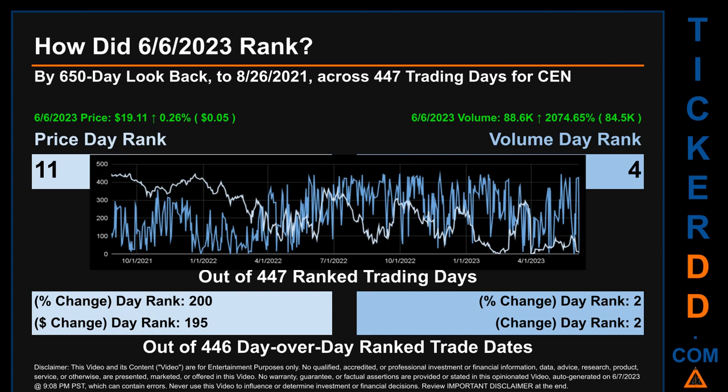The line graph overlays price and volume's daily ranking, as shown respectively in light versus dark blue, across those target days' trading days. In this view, essentially the dips are good whereas the spikes are bad. The price's day-over-day percentage change, jumping 0.26% on the 6th of June 2023, had a day rank of 200 while its dollar difference of 5 cents had a rank of 195 when compared day over day across 446 trading days. Volume's percentage change and difference were ranked respectively at 2 and 2.